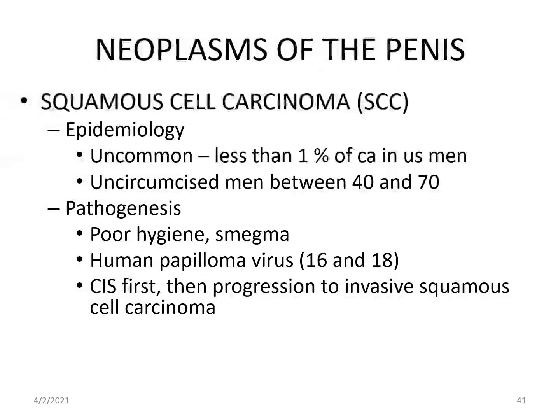Last we come to neoplasms of the penis. The most common neoplasm in the penis is squamous cell carcinoma. Epidemiologically, it is uncommon, less than 1% of cancers in US men. It is generally seen in uncircumcised men between 40 and 70 years. Pathogenesis: poor hygiene, human papilloma virus 16 and 18. First there is carcinoma in situ, then it progresses to invasive squamous cell carcinoma.